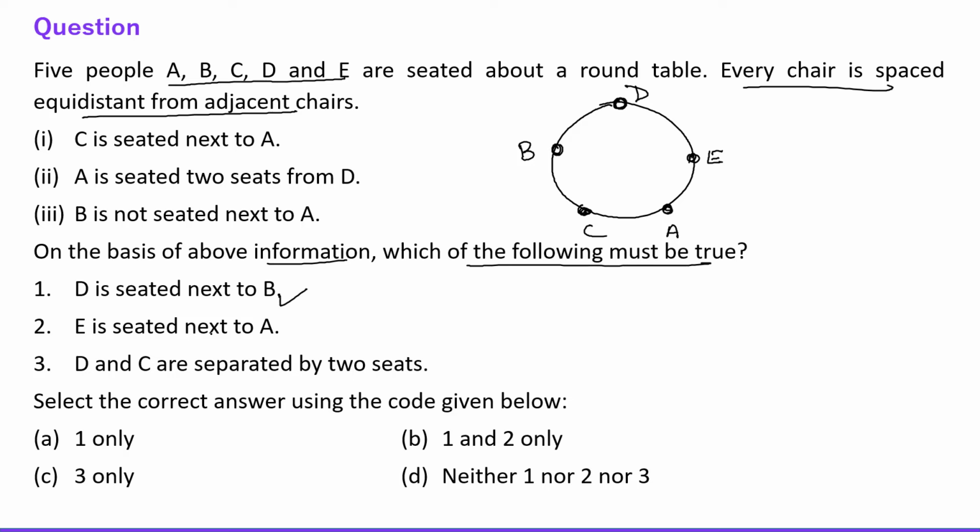E is seated next to A. Yeah, it is correct. D and C are separated by 2 seats. No, they are separated by 1 seat only. Right. So select the correct answer, 1 and 2 only. Right, everyone? The correct answer is 1 and 2 only. Alright, now let's talk about the next question.